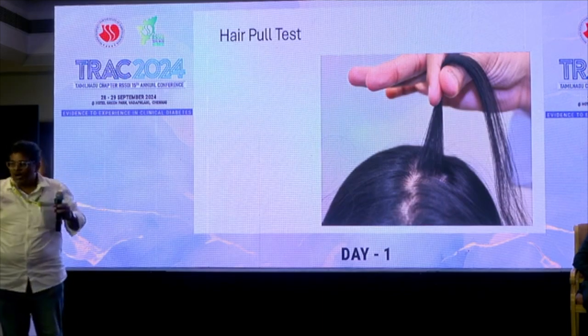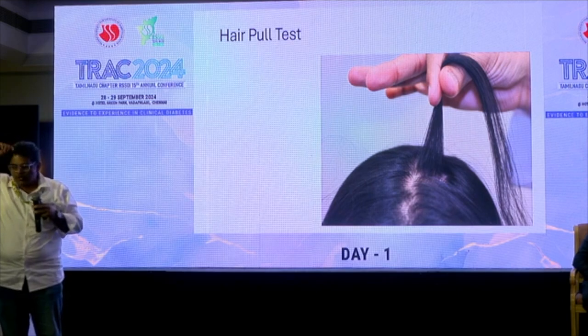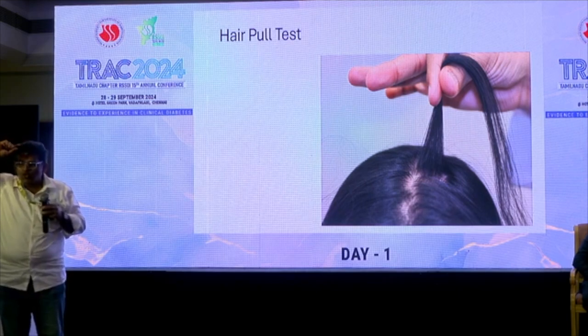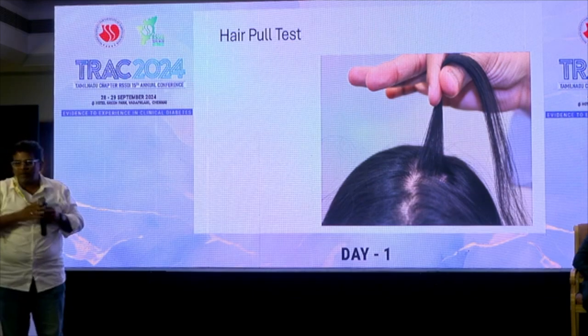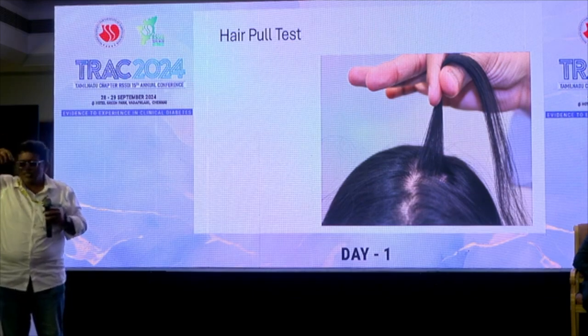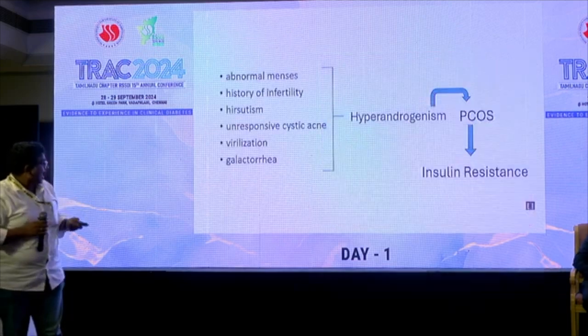So how do we assess whether they have female pattern hair loss? There is something called Mudiya pudingi pakanu. So hair pluck or pull test, these two terms are used. When you try to pull the hair like this, you hold 50 to 60 hairs. See which quadrant it is getting pulled from. If it is happening only over here, it means that they have a female pattern hair loss. And when you pull approximately 60 hairs, if more than 10 hairs come, it is a positive test. So that is what the hair pull test shows.